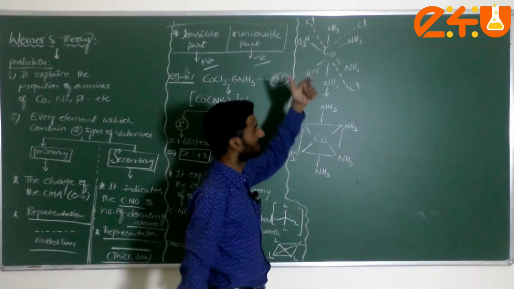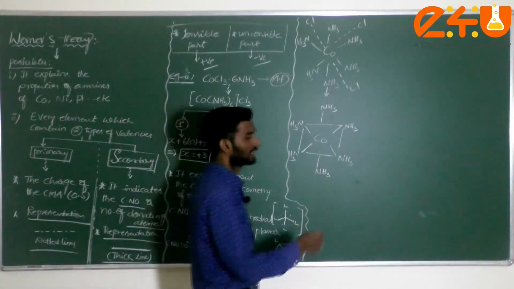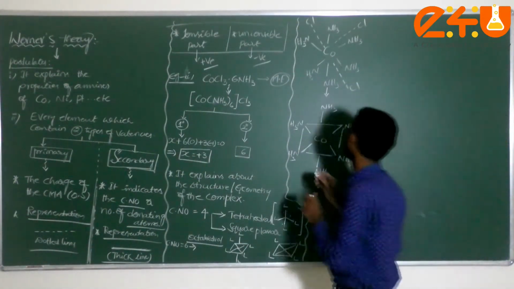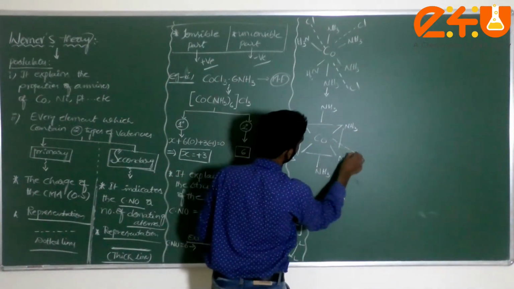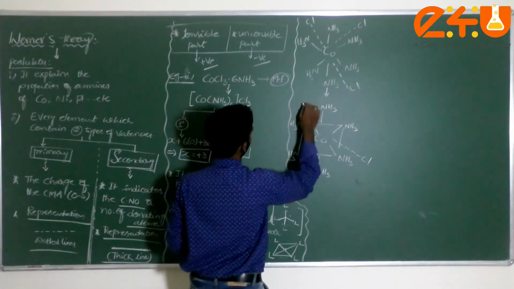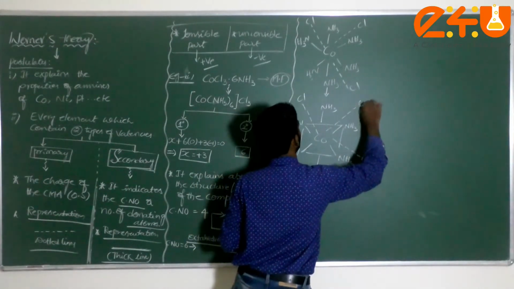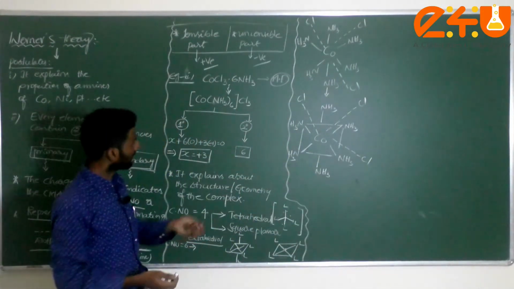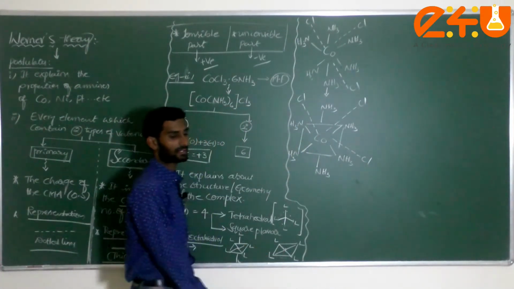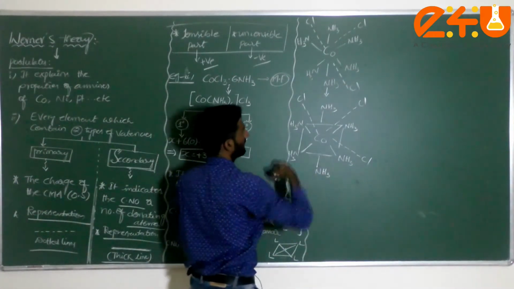Sir, what about these three chlorine atoms? You have to mention them in any way, because there is no particular geometry for them. I can draw the chlorine atoms like this, in dotted lines. This is the Cl I mentioned here. You can write Cl anywhere. Now, what is this structure, dear students? This is called hexaamminecobalt(III) chloride. This is the way we have to study.